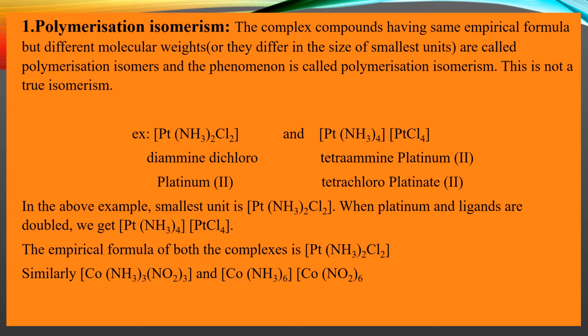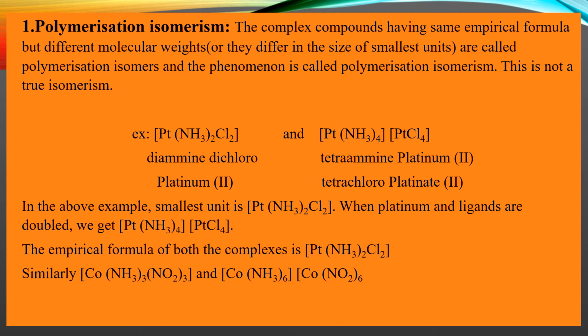The first type of structural isomerism is polymerization isomerism. So first let us see what polymerization isomers are. Polymerization isomers are the complex compounds which have the same empirical formula but different molecular weights.